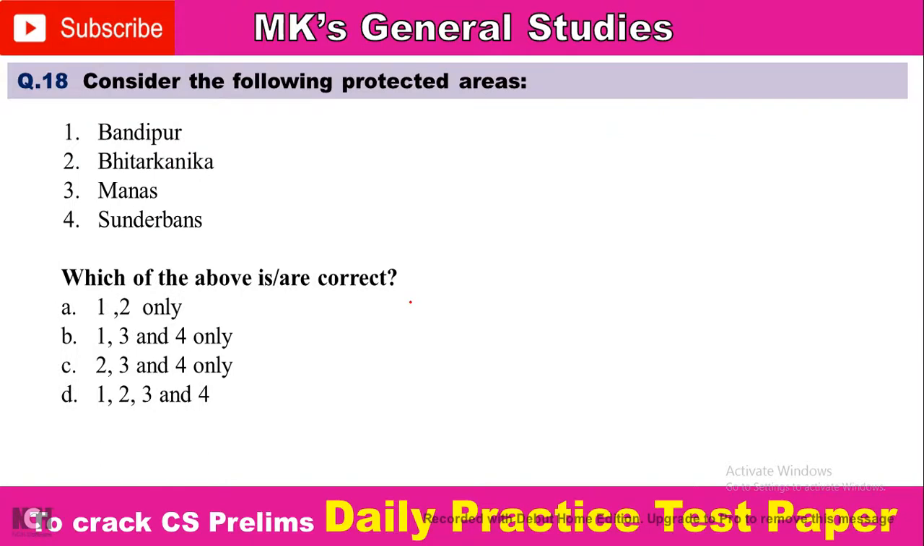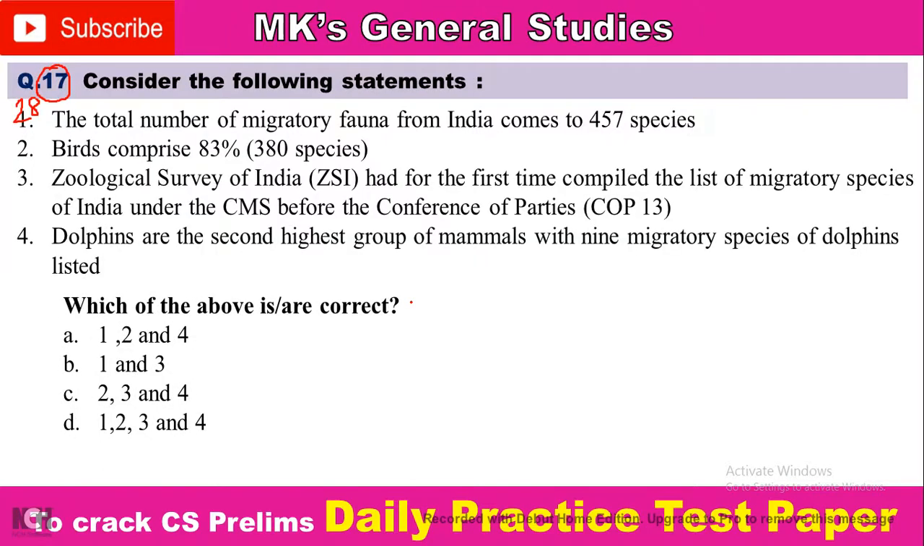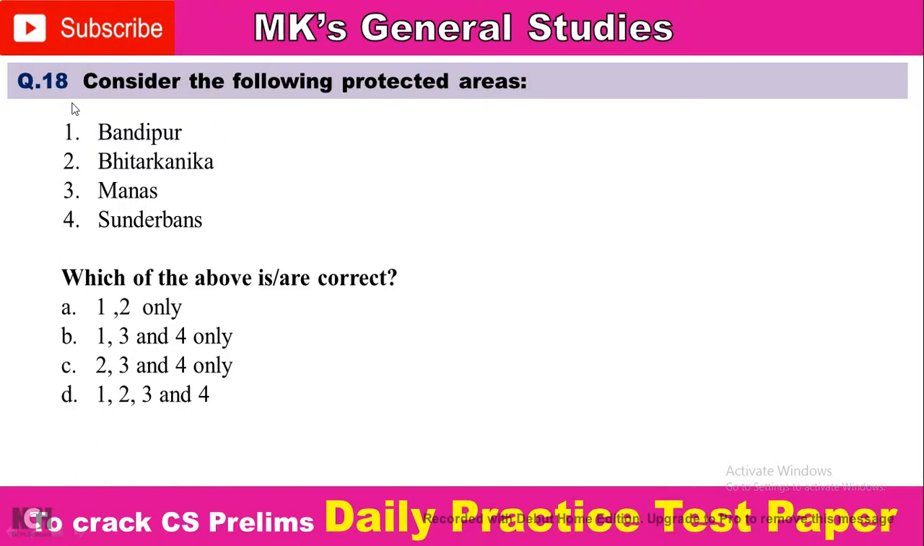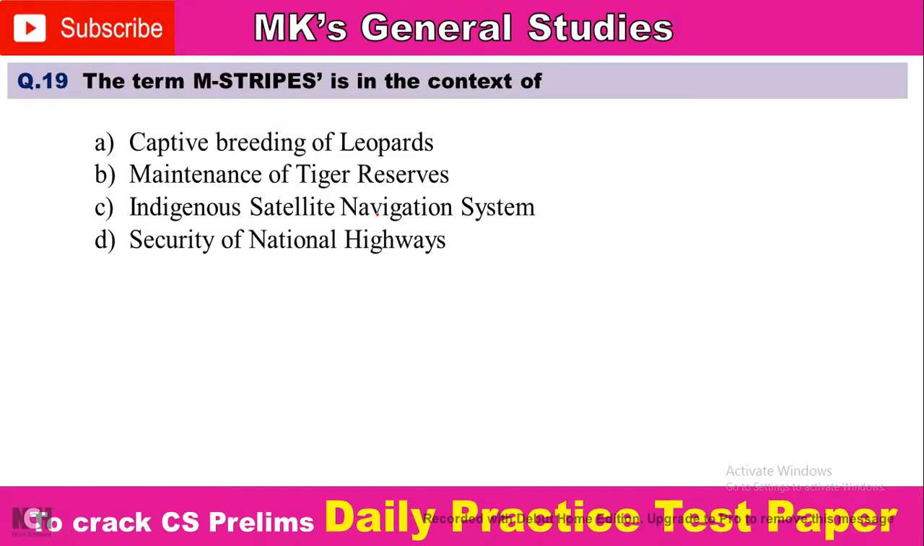So next question is question number 19. Consider the following protected areas: Bandipur, Bhitarkanika, Manas and Sundarbans. So which of the above is/are correct? Option A, 1, 2 only. Option B, 1, 3 and 4 only. Option C, 2, 3 and 4 only. Option D, 1, 2, 3 and 4 only. So comment your answer.